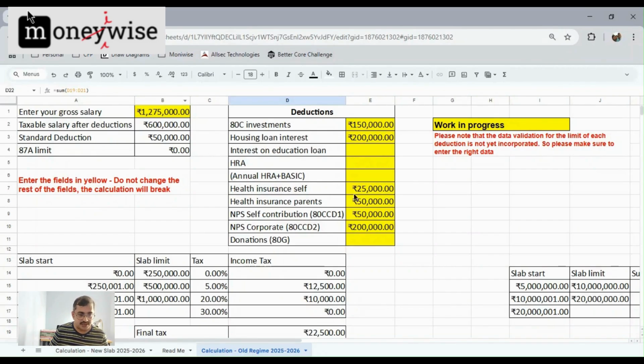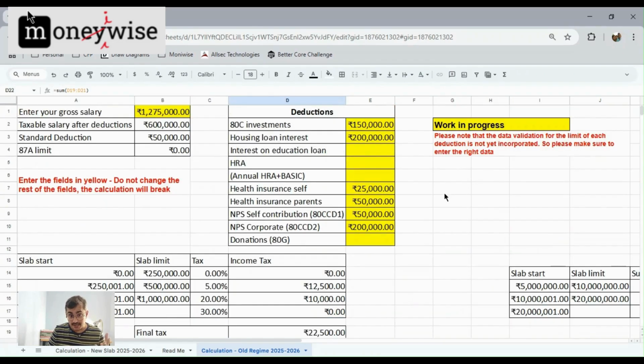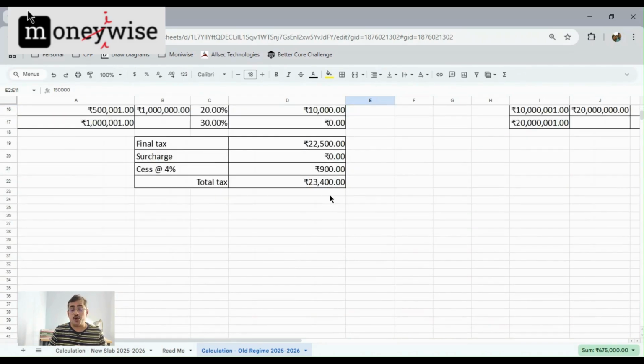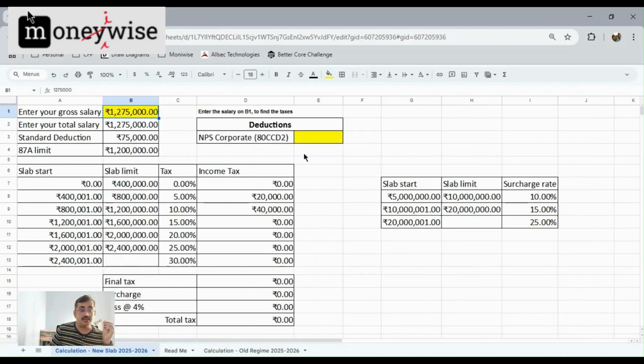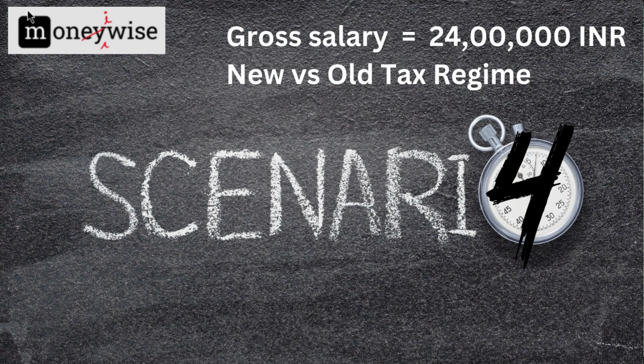Let us look at the old tax regime and the new tax regime. So going to old tax regime, 12.75 gross salary, you're still paying a tax of 23,400 provided you're making so many deductions, which means investing in ELSS, housing loan interest, health insurance, parental health insurance, NPS contribution, so on and so forth. In spite of that, I'm not beating the new tax regime. So if your salary is 12.75 lakhs, it's absolute no-brainer to go for new tax regime.